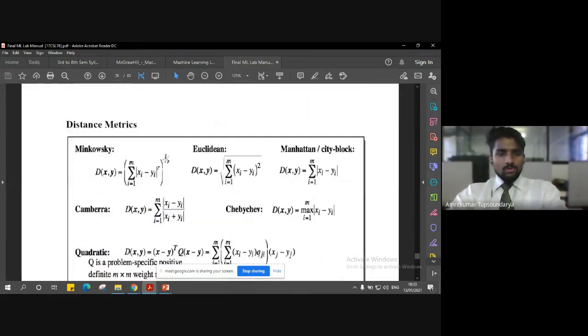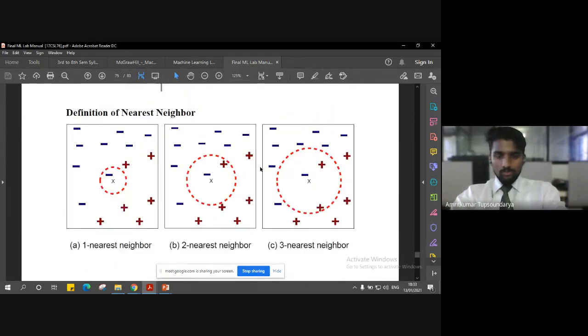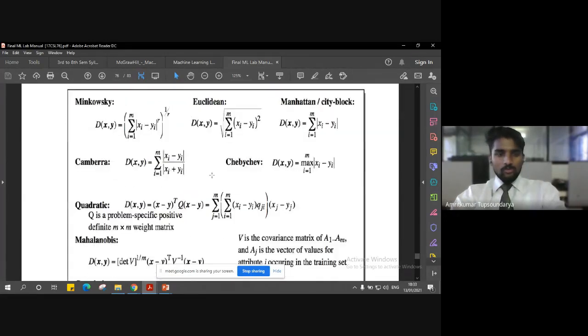So how do we compute this distance? How can we say which one is near and which one is far? For that, we have already seen the various distance formulas. If you can recall from the previous experiments, we saw Minkowski's distance formula, Euclid's distance formula, and Manhattan's distance formula.